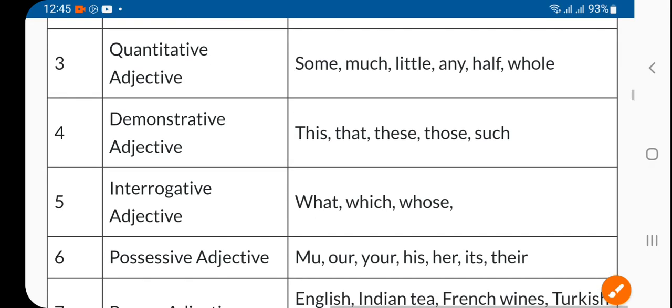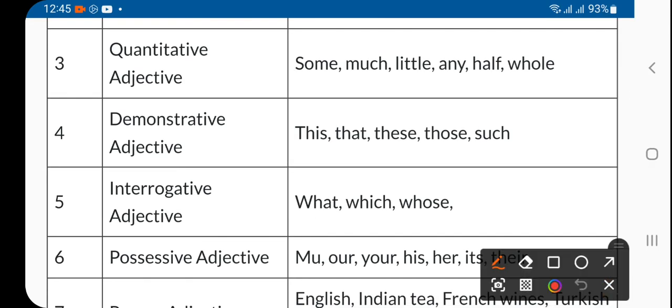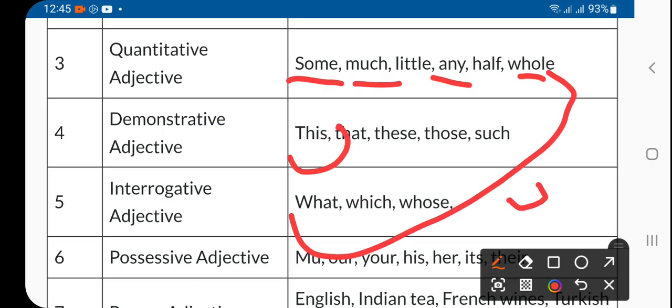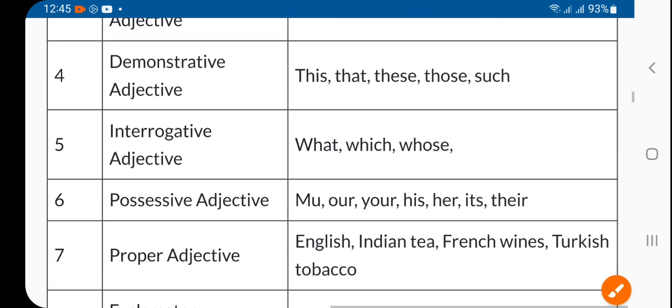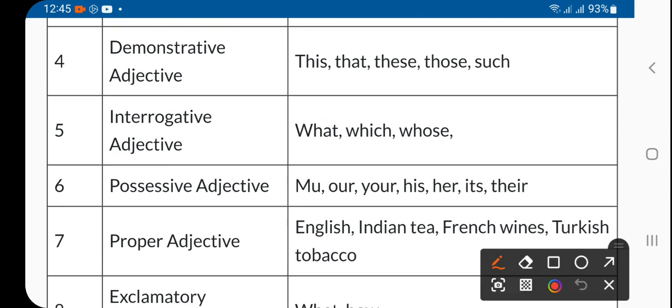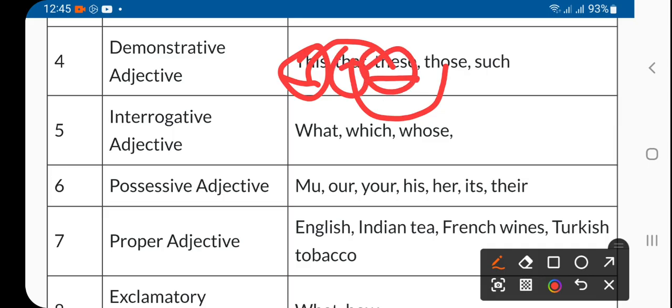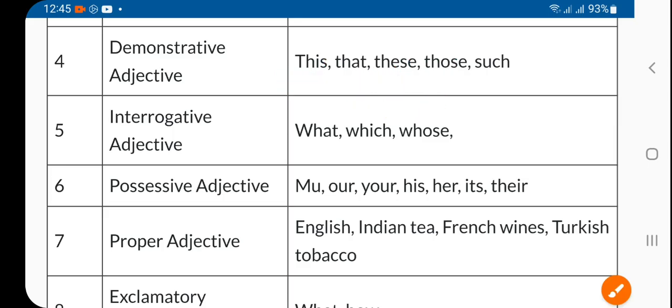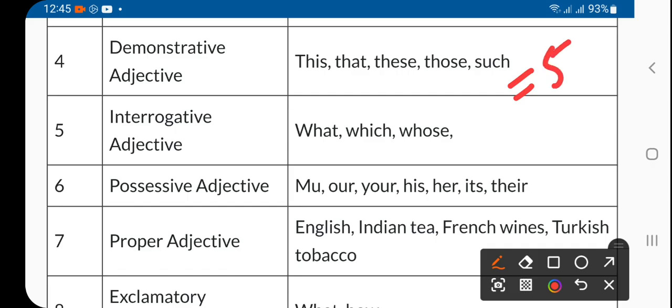Okay, now quantitative. So quantitative tells something about quantity, and uncountable, right? That is what? That's some, much, little, any, half, whole, something like that. Demonstrative are 5. There are 5 demonstratives: this, these, that, those, and such. This way you should remember: this, these, that, those, and such, right? These are just 5 actually.